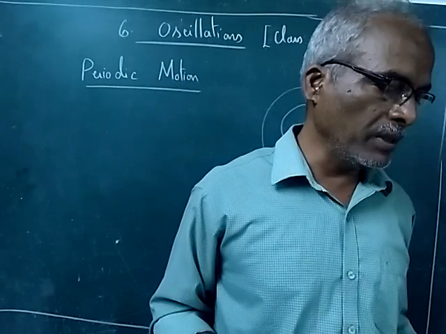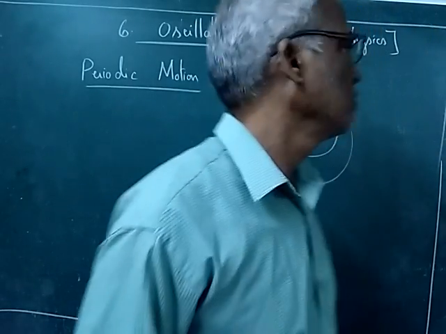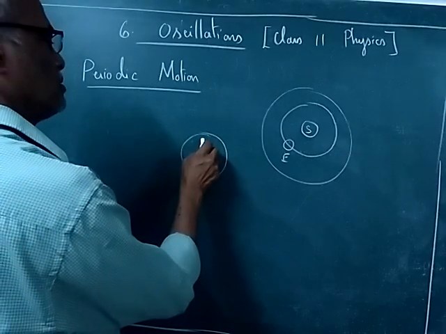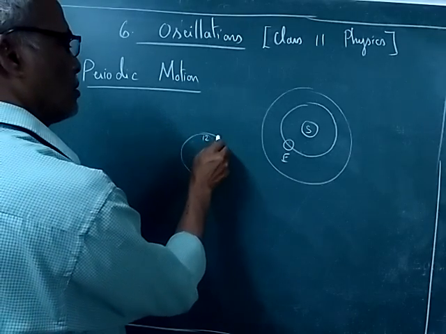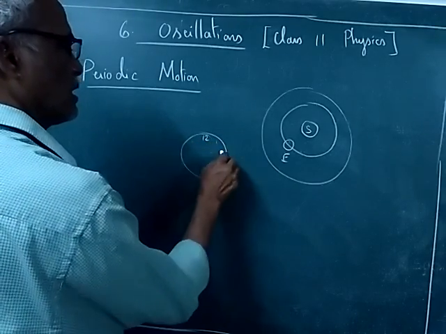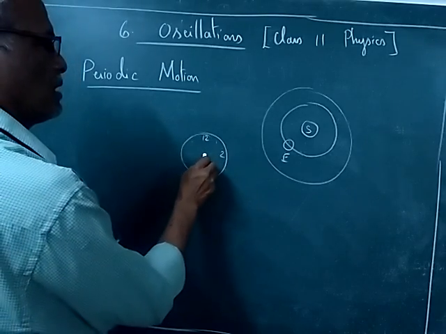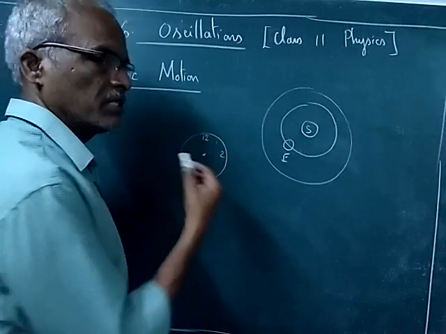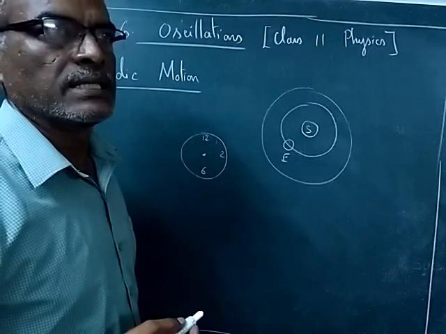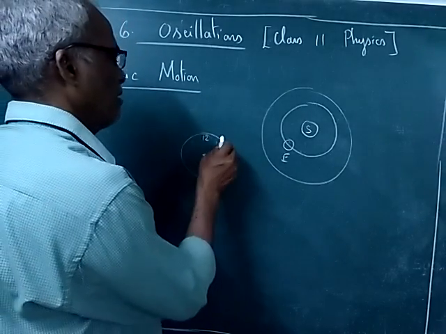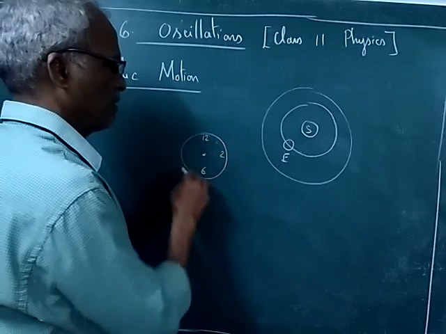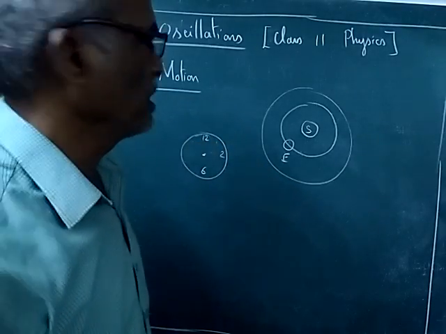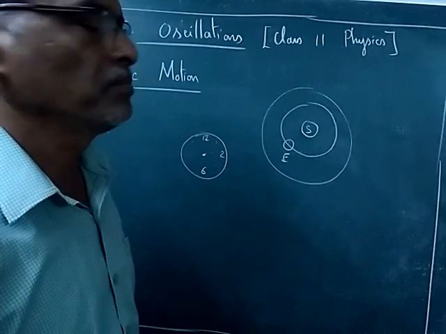Then the second example, motion of the hands of a clock. So if you see a clock, 12, then we have 1, 2, 6 like that. Then the hands of the clock. If you watch the seconds hand, after 60 seconds it repeats the rotation. So it has a periodic motion.